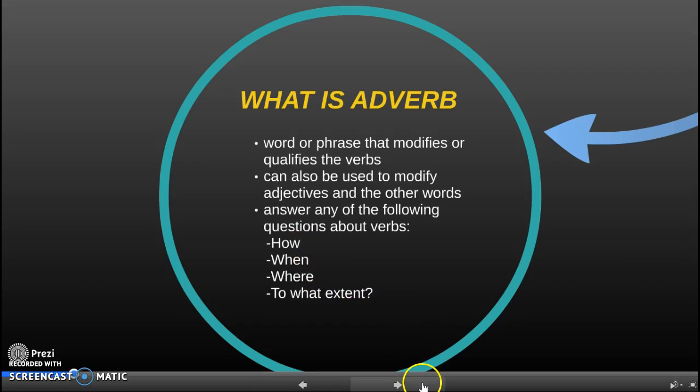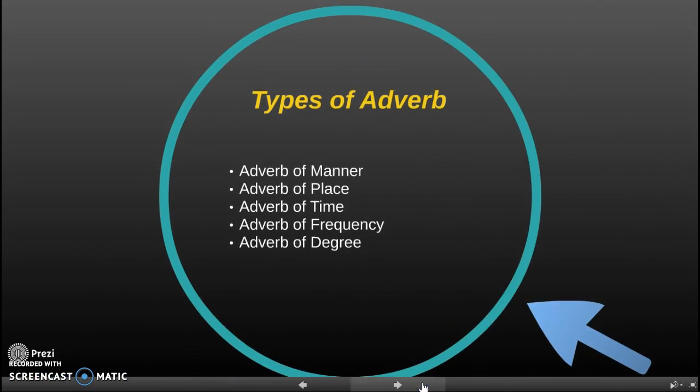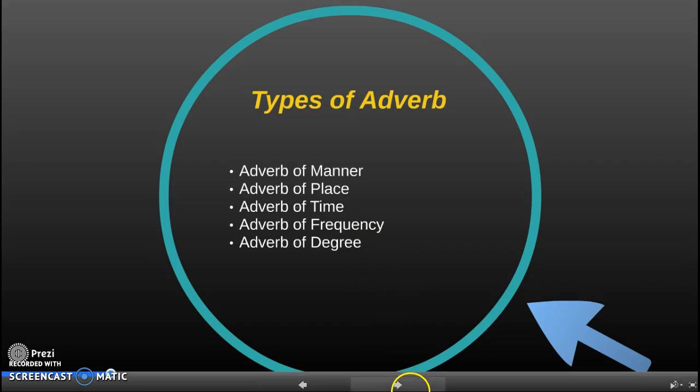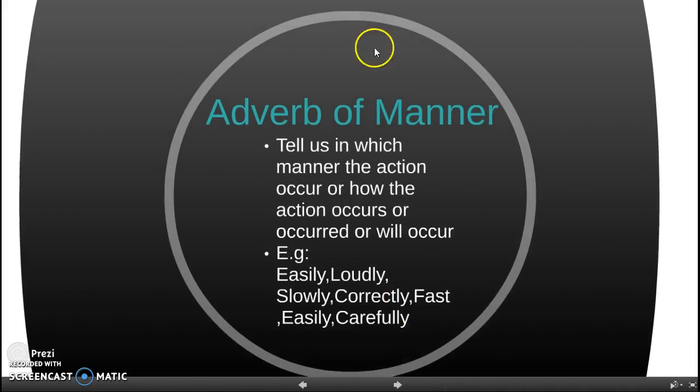Okay, let's move to the types of adverbs. There are many types of adverbs, which are adverbs of manner, adverbs of place, adverbs of time, adverbs of frequency, and lastly, adverbs of degree. Okay, the first one is adverbs of manner.